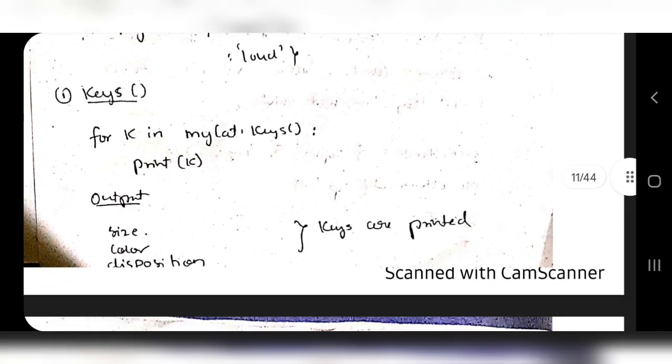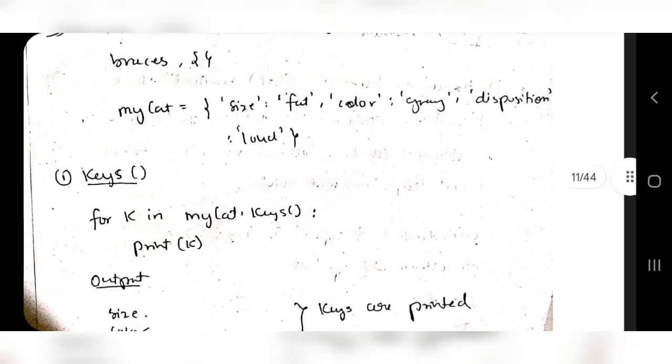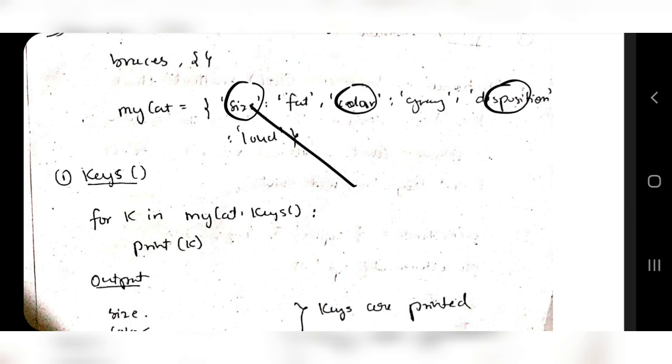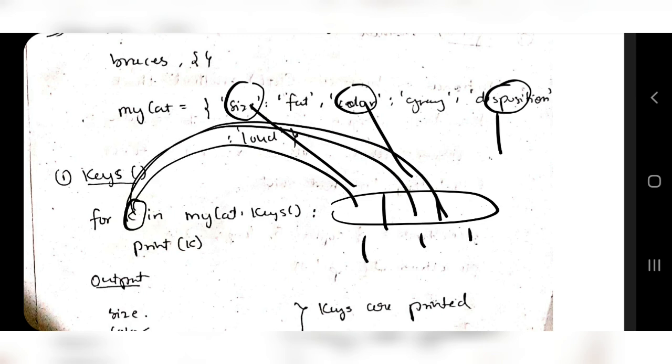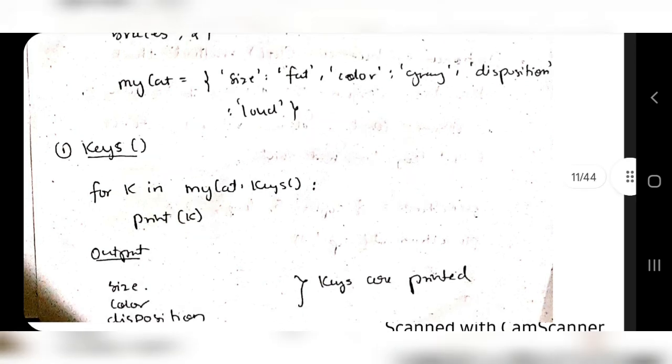And what are keys? For that we'll use a for loop: for k in mycat.keys. Mycat.keys will fetch how many values? Size and color and disposition. These three values will come and be stored, like in a range function. So for k in each of these values, first k will be size, then k will be color, then k will be disposition. We are printing k, so size, color and disposition will be printed.